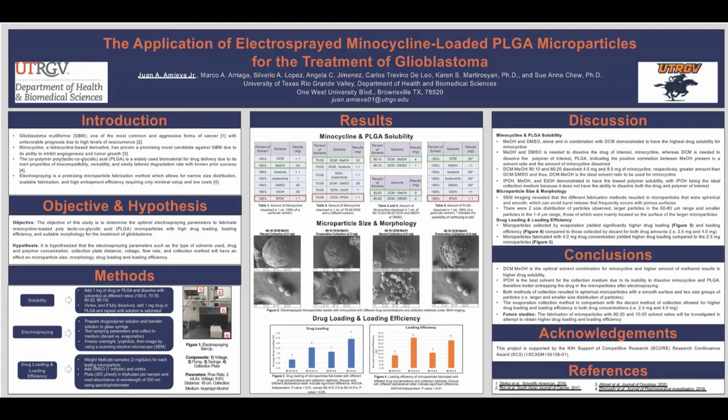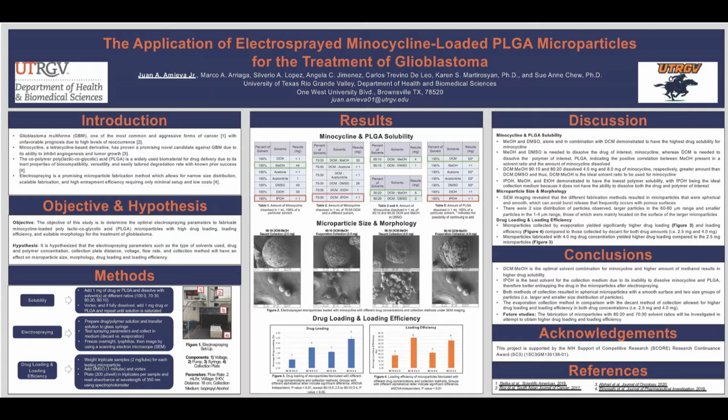As you can see on the right side here in the methods, you can see the vertical electrospraying setup, and the parameters being the flow rate of 2 milliliters per hour, voltage 9 kilovolts, the distance 18 centimeters, and the collection medium, which is on the Petri dish or collection plate, isopropyl alcohol. Now, for drug loading and loading efficiency, we weighed triplicate samples of each testing microparticle, added DMSO and vortexed, plated in triplicates per sample, and read the absorbance at 350 nanometers using a spectrophotometer.